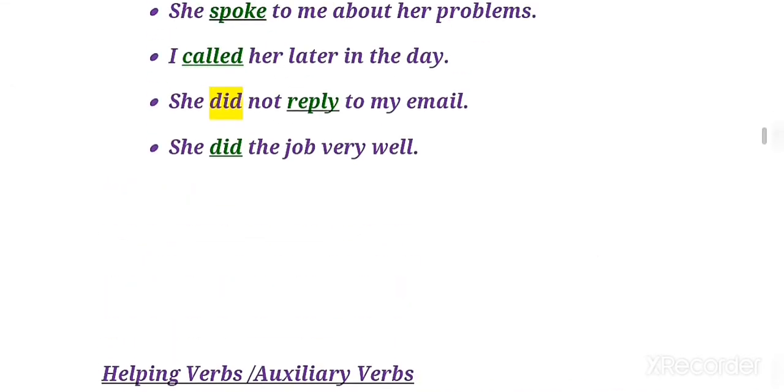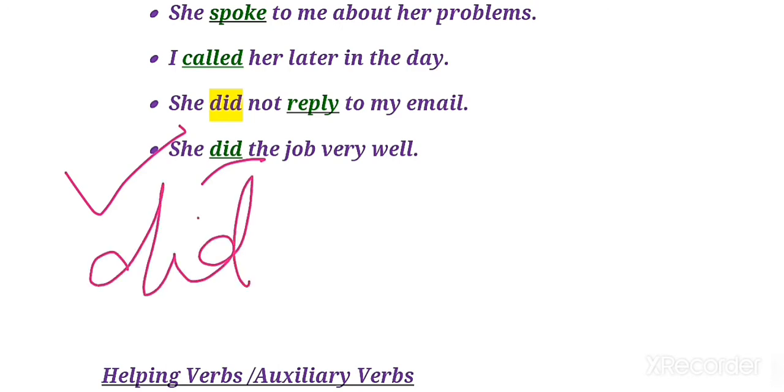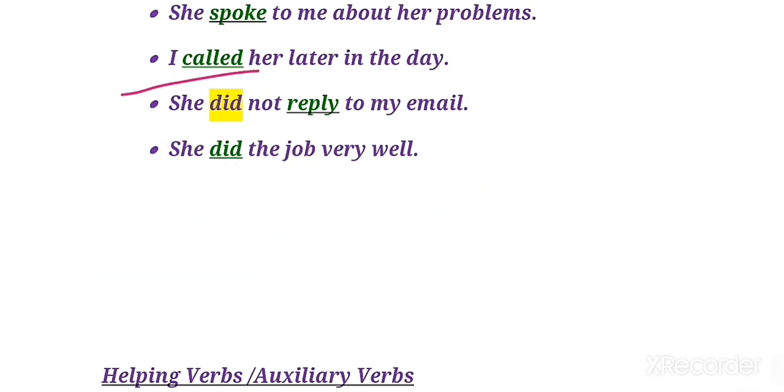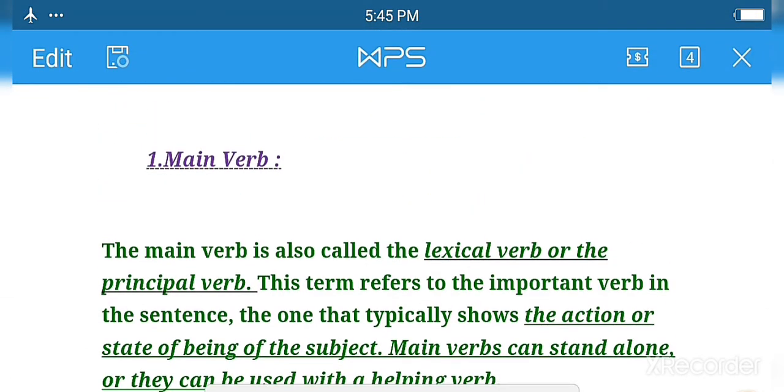One more example I will explain to you: She did the job very well. Again there is the word did, but here did is used as the main verb. There is no helping verb. Here did is used as a main verb and stands alone in the sentence, but in the previous one, did is used as a helping verb to support the main verb reply. Clear? So I hope the main verb is clear to you, students.